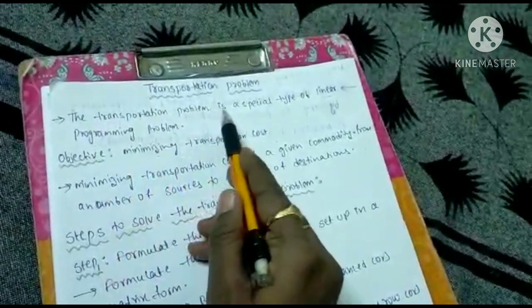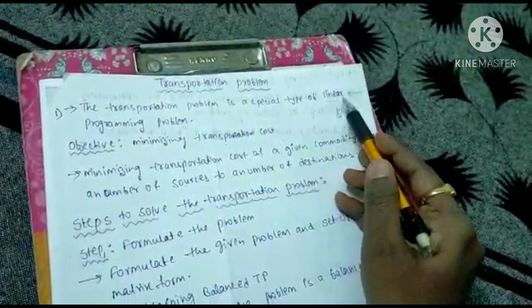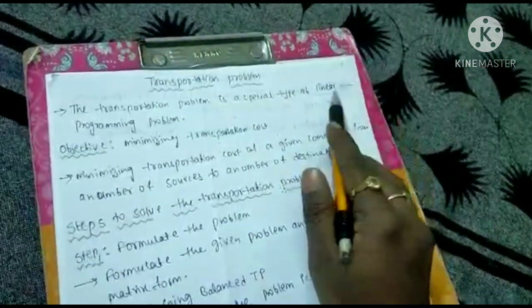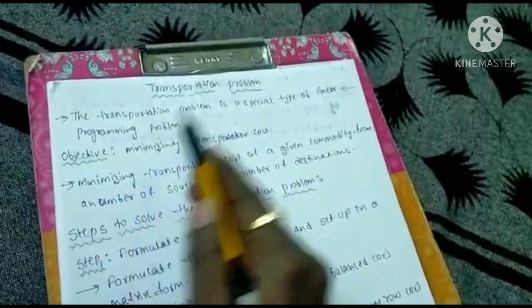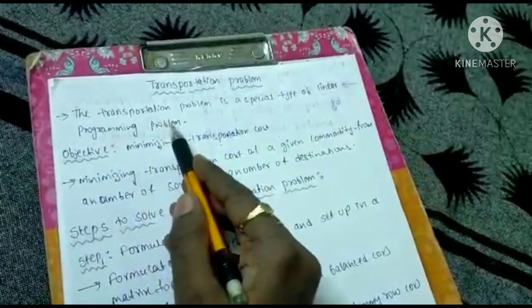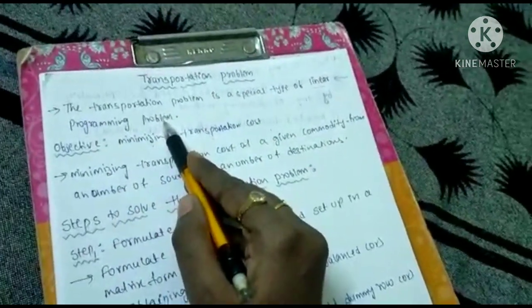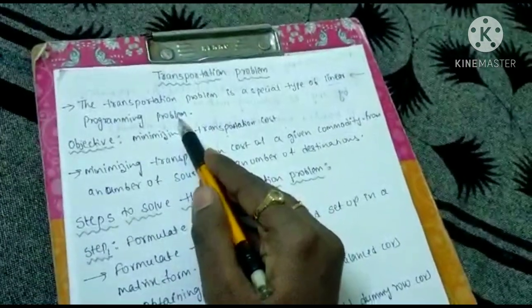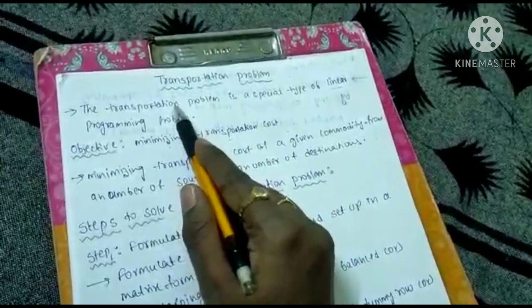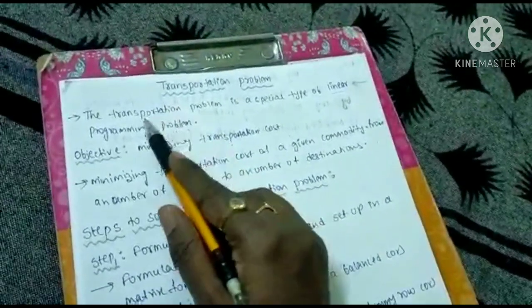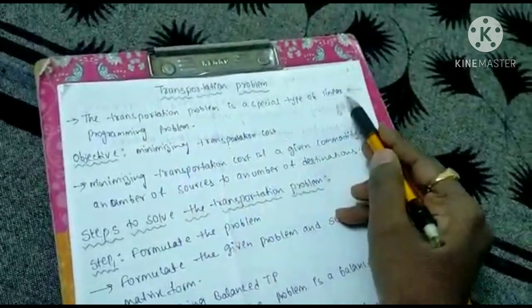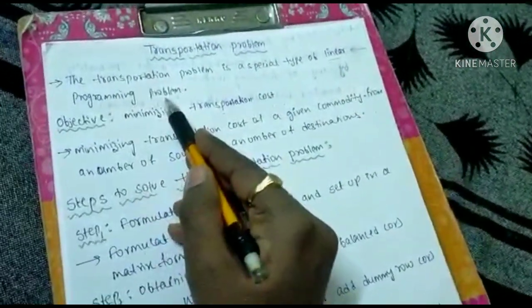The transportation problem is a special type of linear programming problem. What is meant by a linear programming problem? A linear programming problem is used to maximize the profit and minimize the losses. This is one type of LPP problem. What is that problem? The transportation problem. The transportation problem is a special type of linear programming problem.